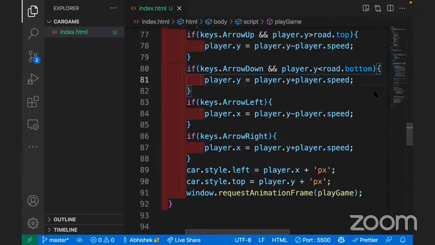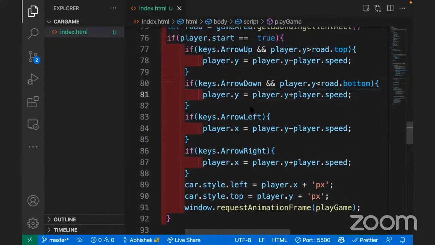Now here, what should be there? Here it's top. What happened to the chat? One second. An irritating pop-up is coming on the chat for some reason. No problem, let's continue. Road.bottom. Let's have a look.